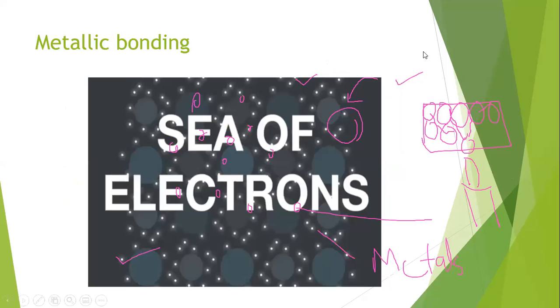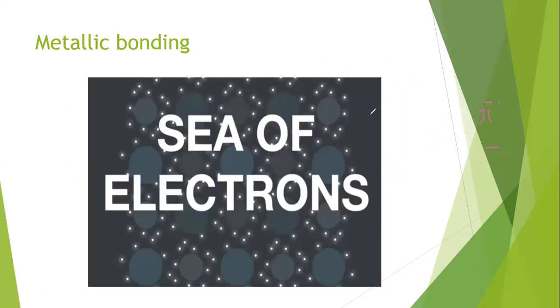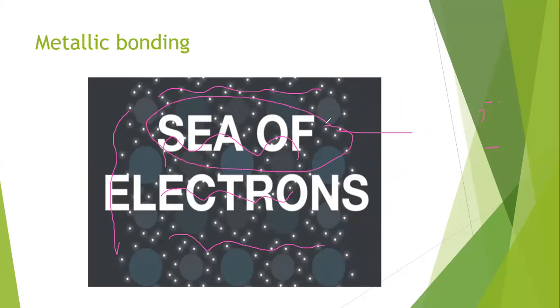What is the sea of electrons? As I am saying again and again, there are free, delocalized electrons, because each atom attracts the electrons of the neighboring atoms. Due to that attraction, all the electrons start moving freely between these atoms. So due to that free movement of the electrons between the atoms, we call it a sea of electrons.